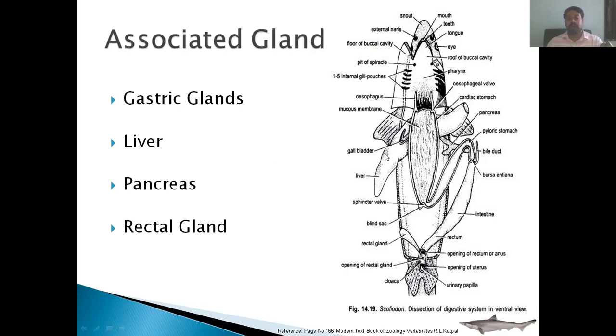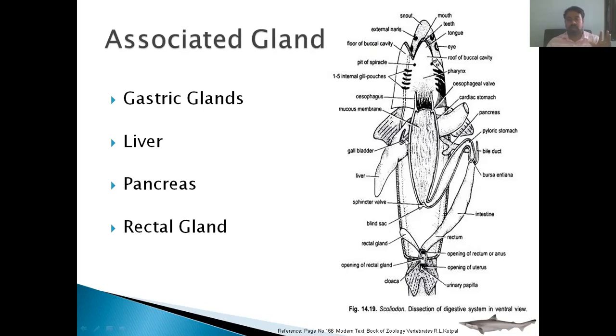Second gland, that is the liver. Here we can see this is the liver. Liver is the largest gland of the body and it is a multi-purpose gland performing various kinds of functions. This liver is made up of two lobes, right lobe and the left lobe, and the shape of the gland is V shape. It consists of one bladder called the gallbladder, which stores bile.